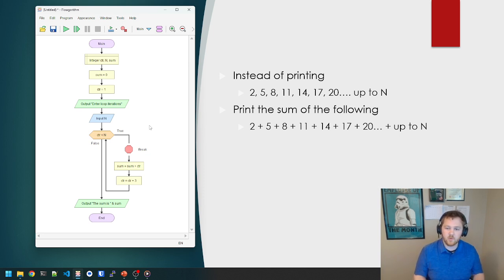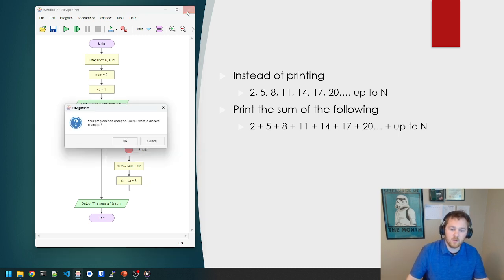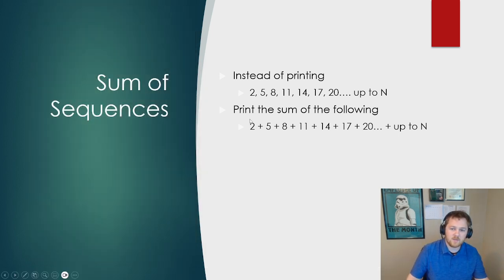So that kind of concludes what we have here for the module 5 Flowgorithm topics. We will cover in the next module our for loop. So it's going to be a continuation on loops in the next module. But until then, good luck on the quizzes and the homework, and I will see you in the next module.